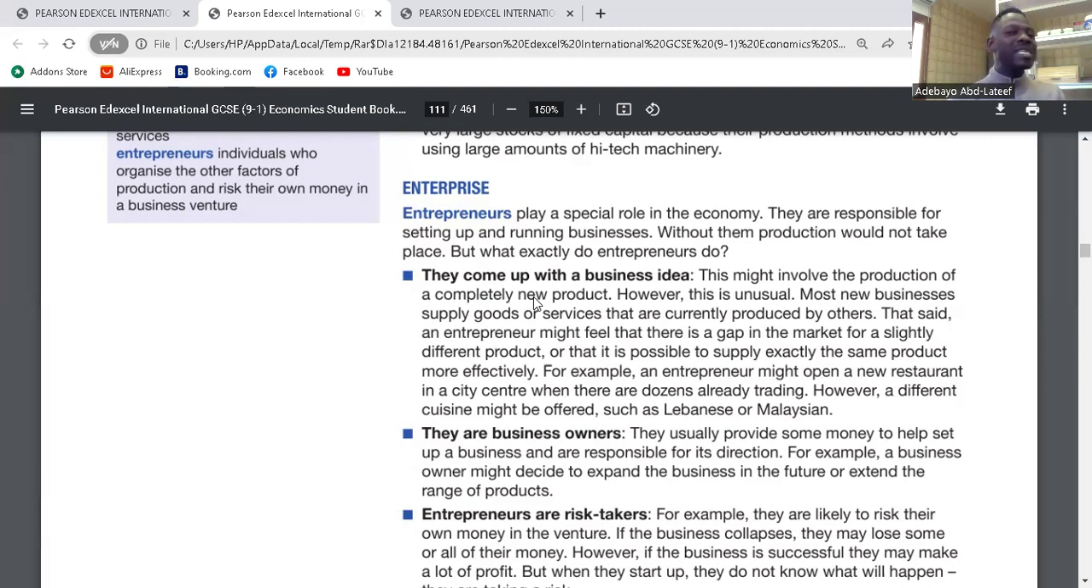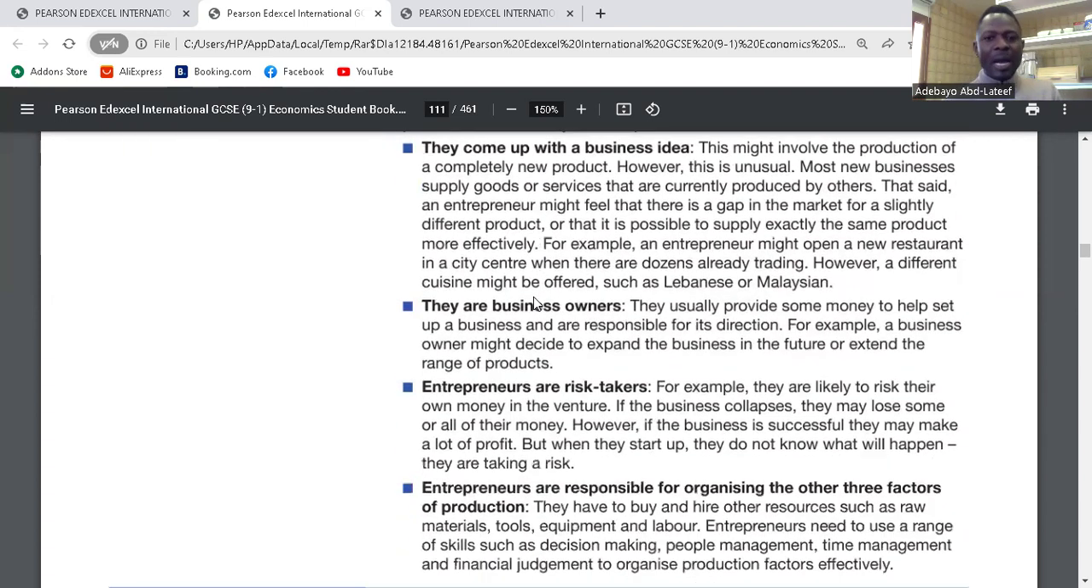One, they come up with a business idea. So entrepreneurs draw up initiative. They find out what is missing. So they come up with it. They try to build up something, an initiative. They find the gap in the market and they make a business out of it. That is the first point. They come up with a business idea. Is it clear? Yeah.